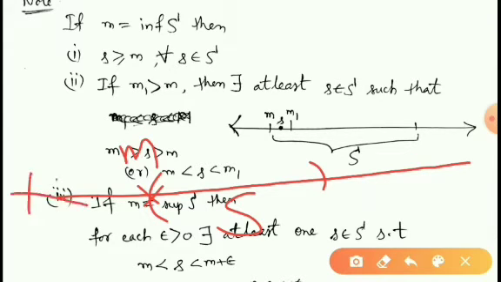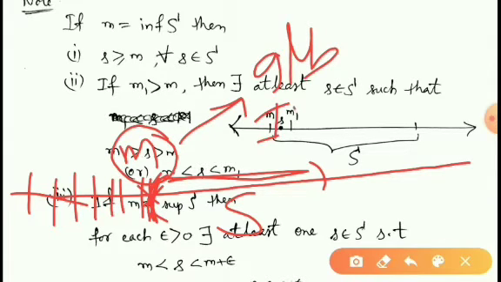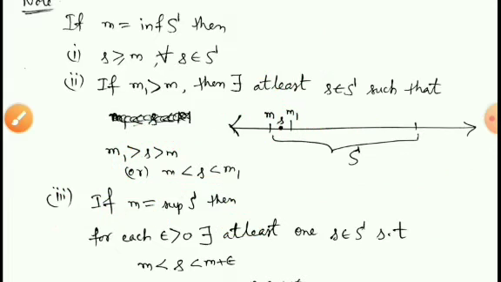Then the set S has infinitely many lower bounds like this. All these are lower bounds of the set S. Out of all these, the greatest one, which is the greatest of all lower bounds, is said to be the greatest lower bound, GLB, or infimum of the set.